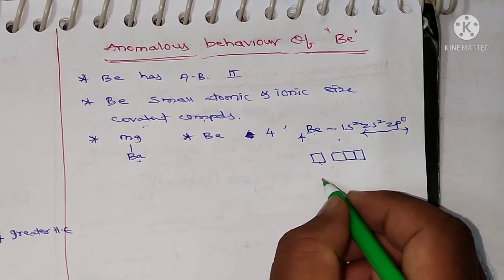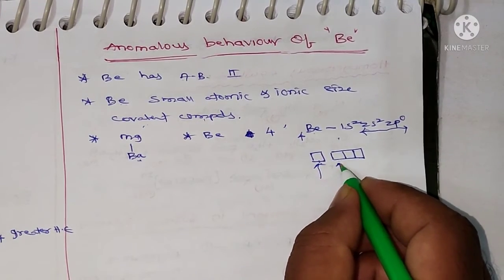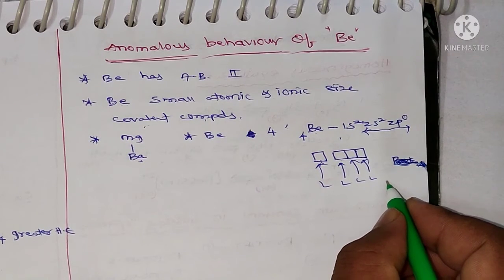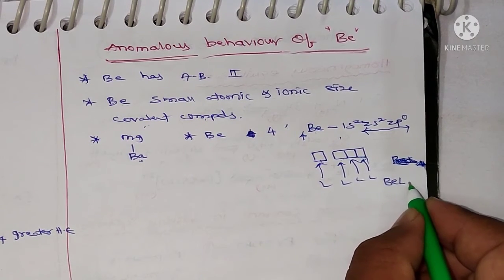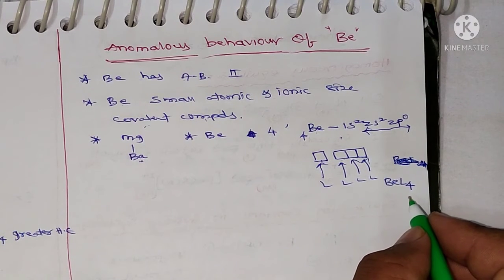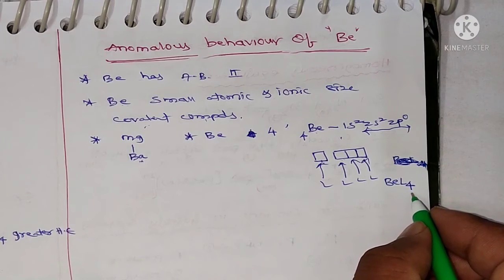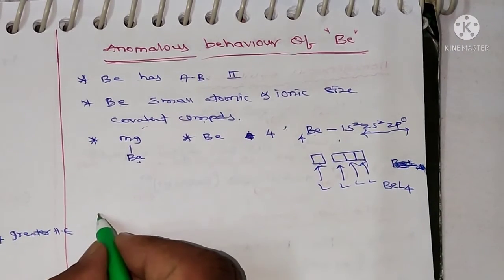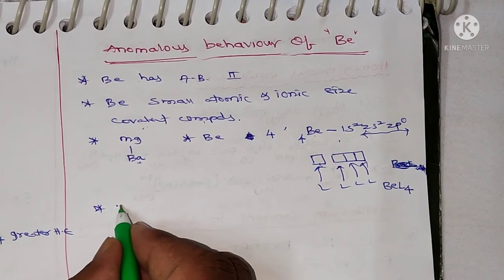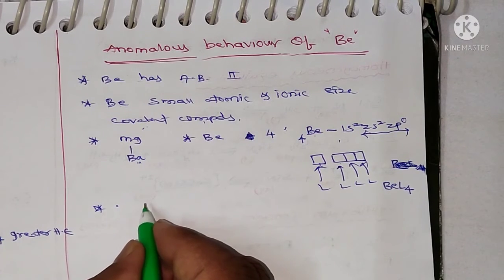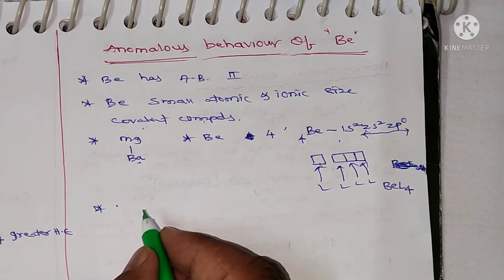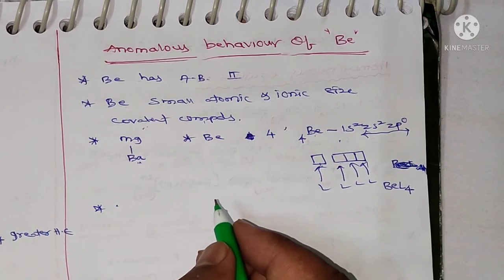So these empty orbitals receive the electrons from the ligands, so that beryllium can form BeL4. It means beryllium does not exhibit coordination number more than 4. Except beryllium, the remaining alkaline earth metals exhibit coordination number 6, because the remaining metals have d orbitals.